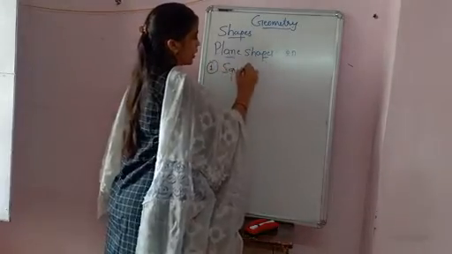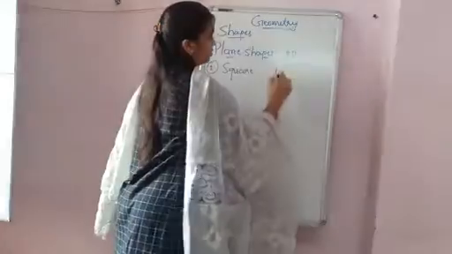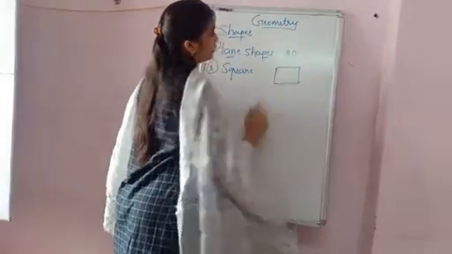First is the square. This is the square.